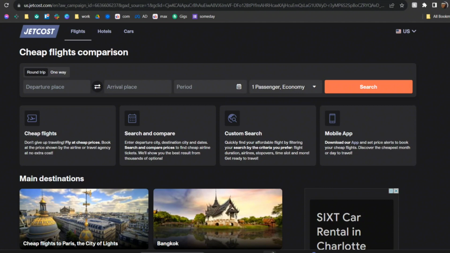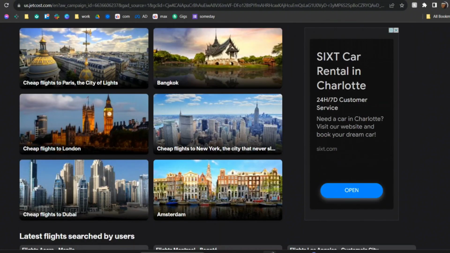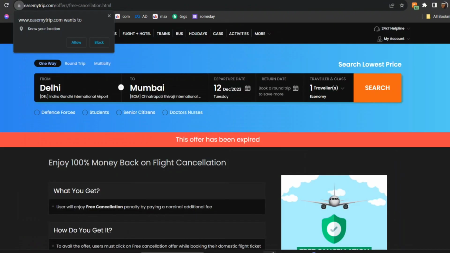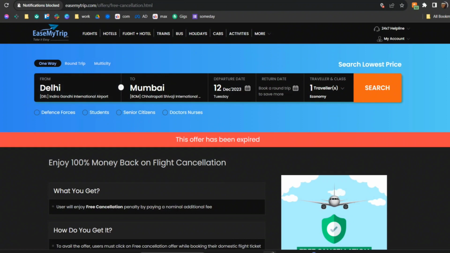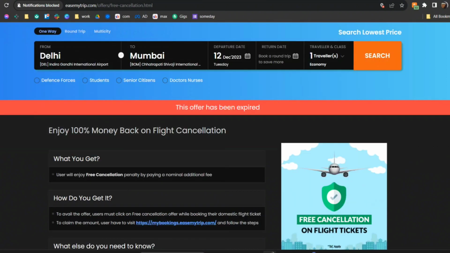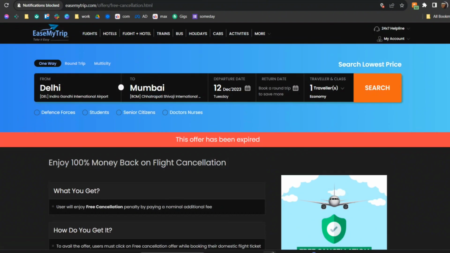First up, we have us.jetcost.com. This is one of the websites that lets you do a cancellation for free. Next up, we have easemytrip.com. They also have 100% money back on flight cancellation. So you could just book a flight with them.